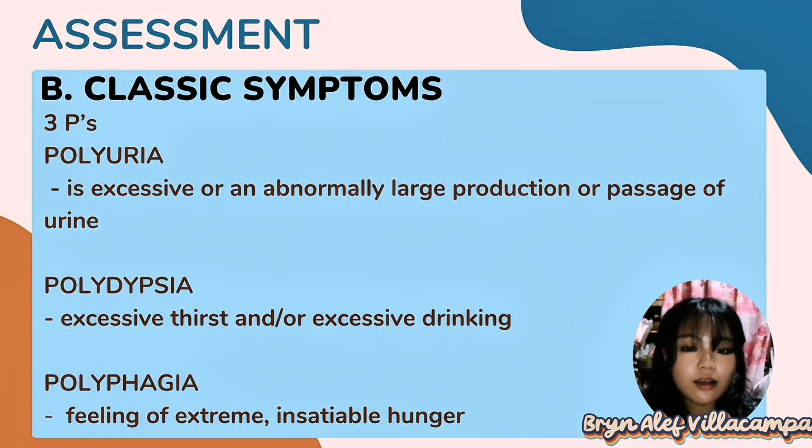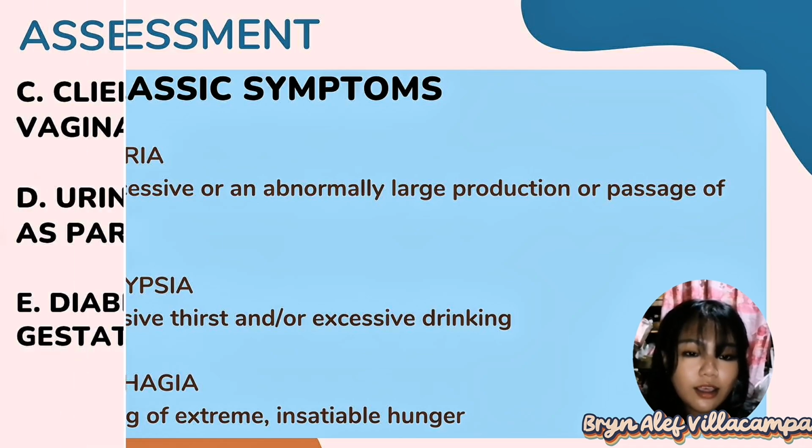So next we have classic symptoms, the 3Ps: polyuria, polydipsia, and polyphagia. Polyuria is an excessive or abnormally large production or passage of urine. Next is polydipsia. It is an excessive thirst and or excessive drinking. Then lastly, we have polyphagia, a feeling of extreme insatiable hunger.